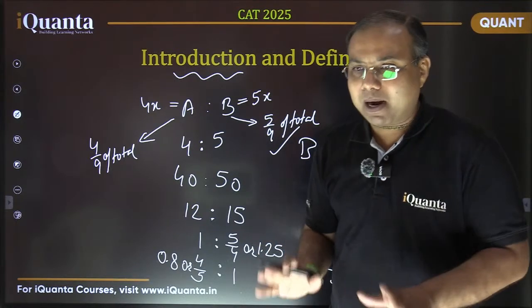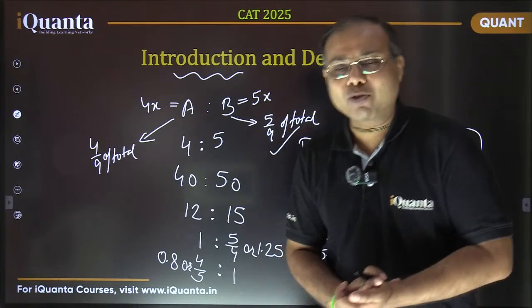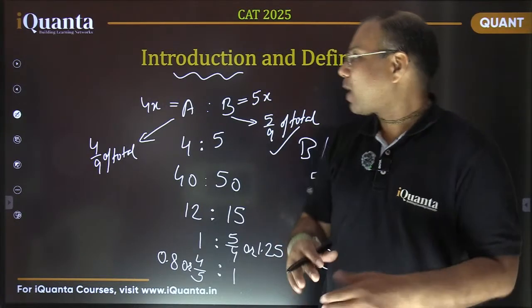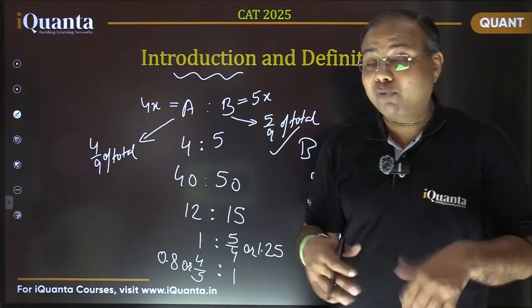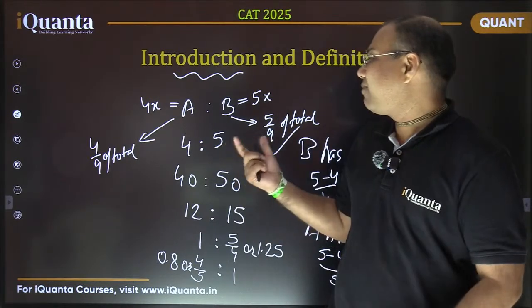So that's the basic part. We are trying to understand what ratio means, how it is represented, what we can do with it, and what different things can be inferred from a given ratio.